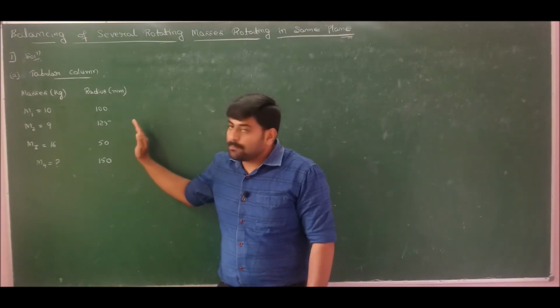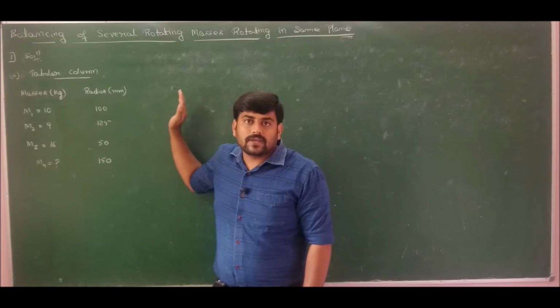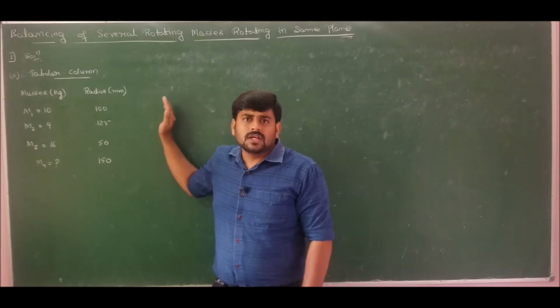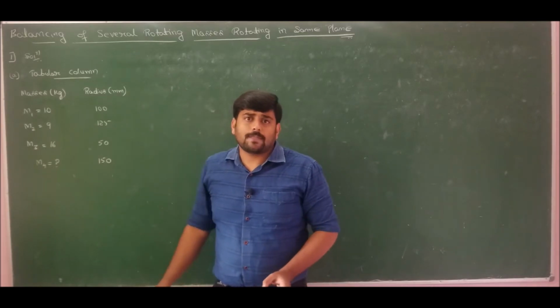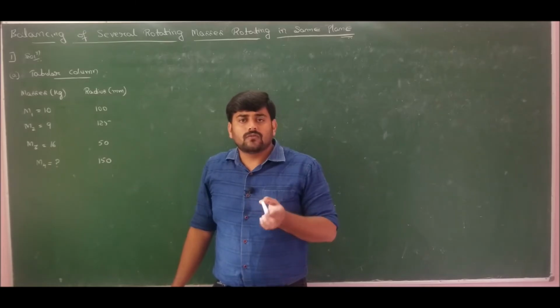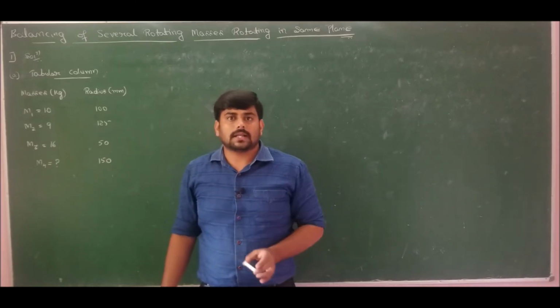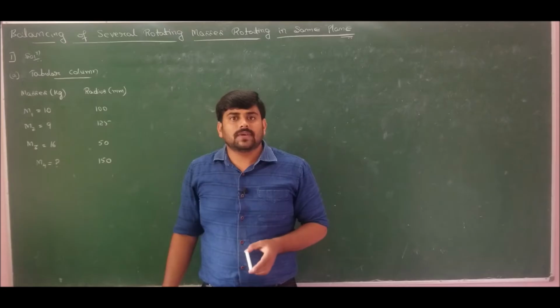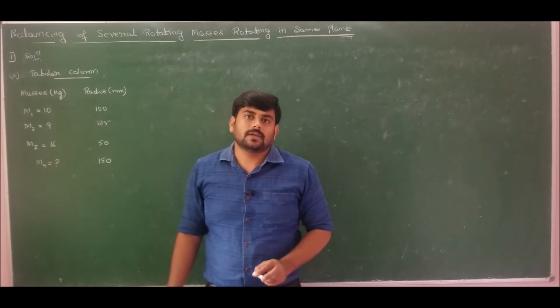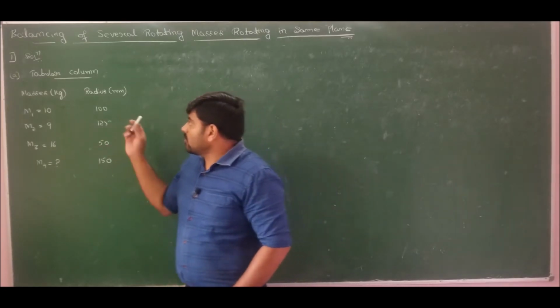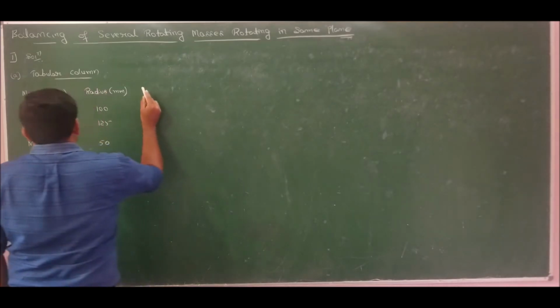So thereby I will get a bigger diagram when I draw the graphical force polygon. So instead of which I will remove omega, I will take force as force by omega square is equal to m into r, or it is as good as we are assuming omega as unity. Hence formulating the block tabular column,